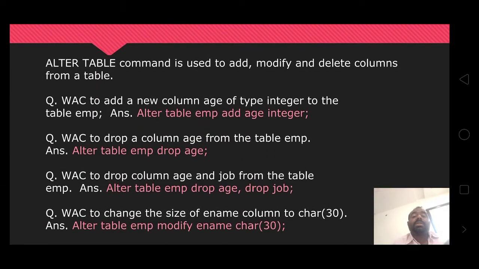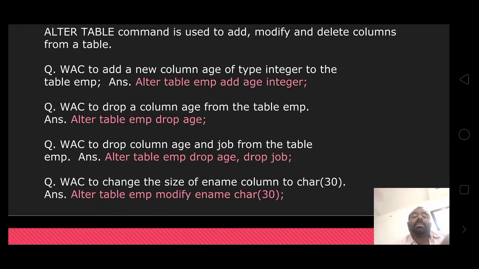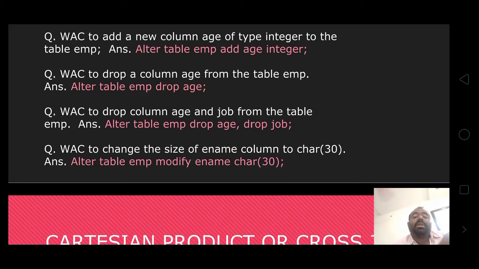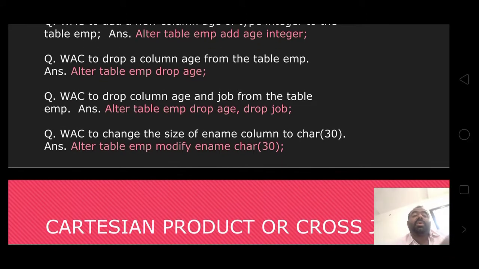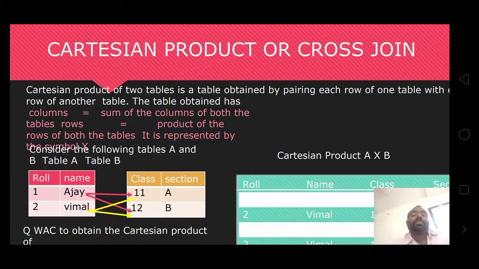Then you see the examples here. First example: alter table emp add age integer. You can add an age column to the employee table. Second, drop the age column. Third, drop the age column and drop job also. Here, modify ename char 30. You can modify the ename column so the size of the character changes to 30.